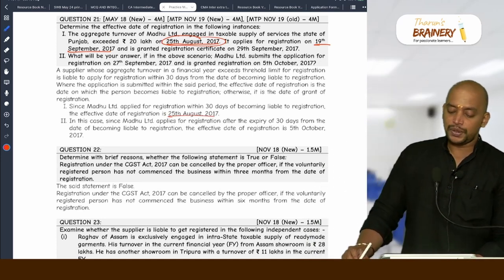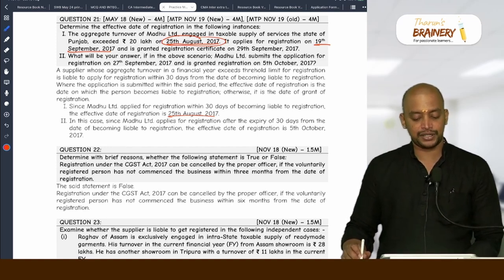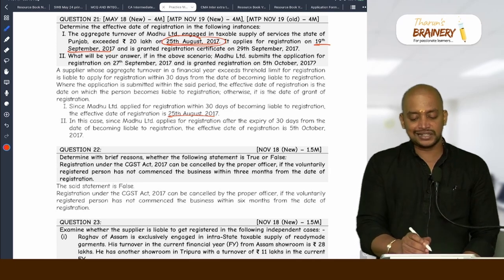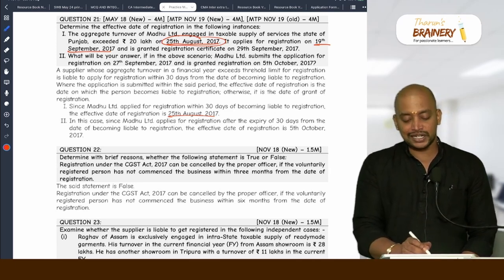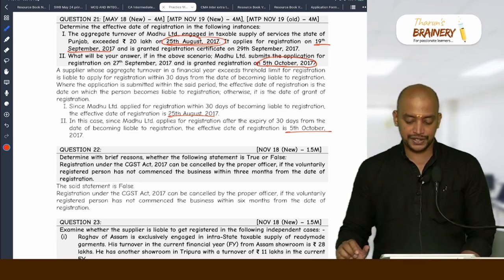Second, what will be your answer in the above scenario if Madhu Limited submits the application for registration on 27th September 2017? Is it within 30 days or beyond 30 days? Beyond 30 days, and registration is granted on 5th October. So we need to take 5th October as the effective date of registration.